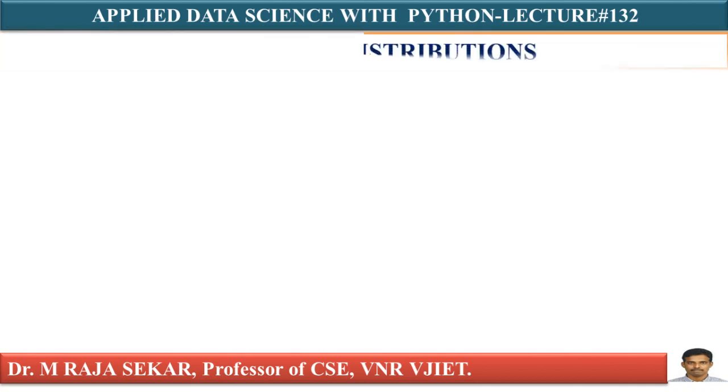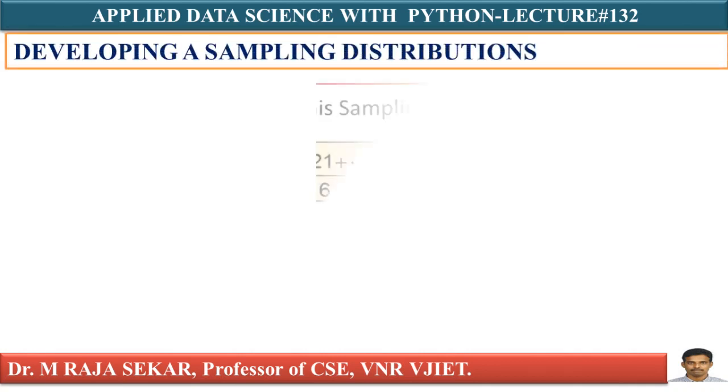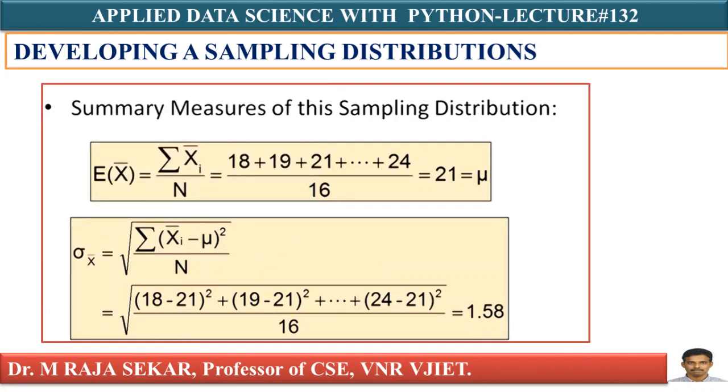Now, we will try to understand summary measures of this sampling. What are the summary measures? We already calculated summary measures for the population, isn't it? Now, summary measures of the sampling distribution. How many samples do we have? We have 16 samples. What is the first sample mean? 18. What is the second sample mean? 19. What is the third sample mean? 21. What is the last sample mean? 24. Just refer to the previous slide.